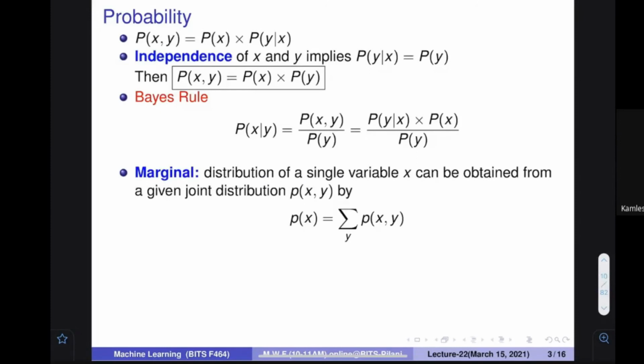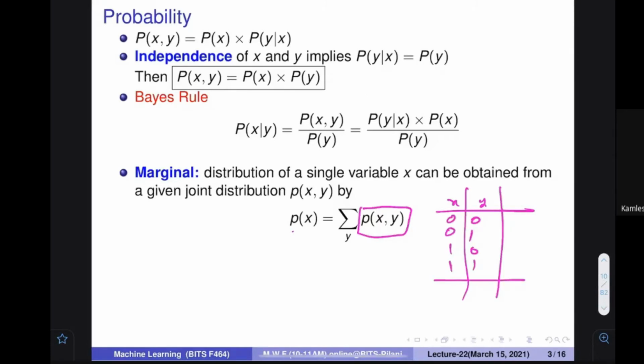There is a very interesting concept called marginalization, and this is a very interesting idea. It says that if you want to find out the interaction between X and Y, let's assume that in your system there are two variables, X and Y, and you know their probability. Let's say X and Y take the values 0 0, 0 1, 1 0, 1 1.